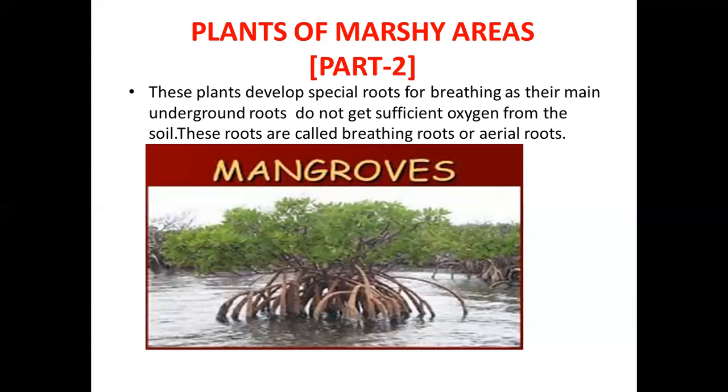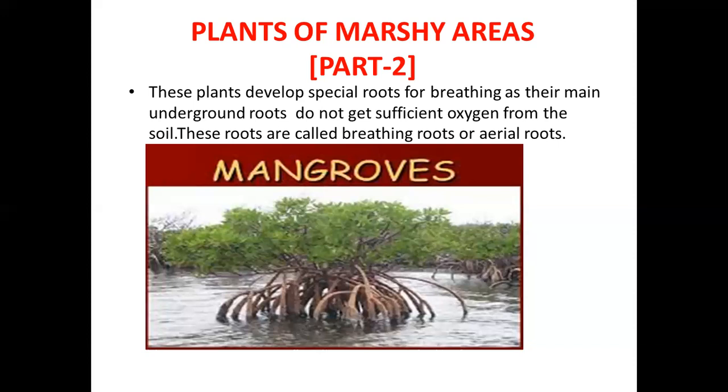So mangroves grow in marshy areas and marsh is a very wet and muddy area on land which I have told already in second lesson. These plants developed special roots for breathing as their main roots are underground and they do not get sufficient oxygen from the soil.